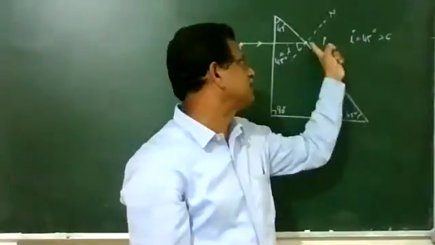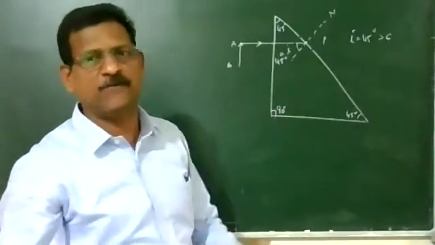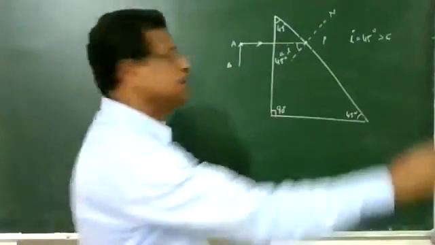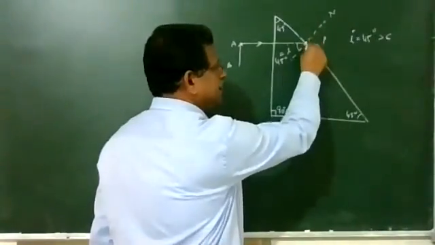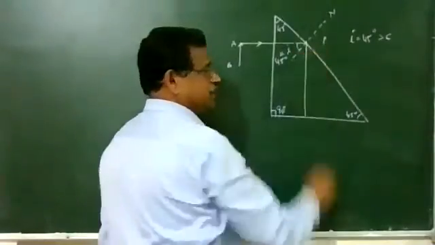It cannot refract. Under TIR, it obeys the laws of reflection: angle of incidence equals angle of reflection. So it will come down here, and the angle is also 45 degrees.